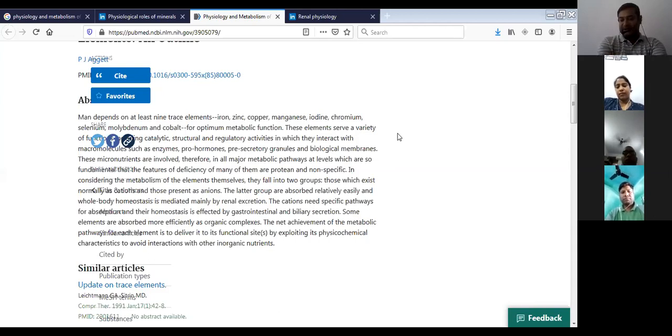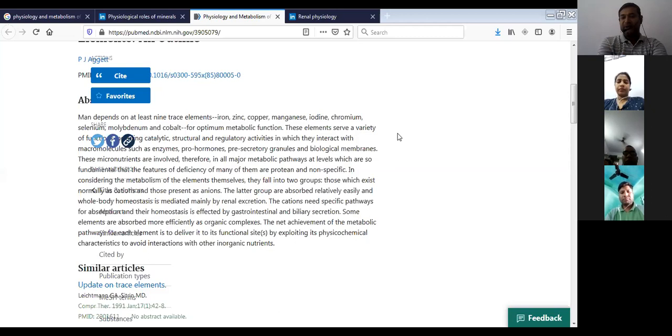Generally these cationic trace elements are affected by the gastrointestinal and the biliary secretion. Basically these cationic trace elements, you can say, form more organic complexes and they are efficient.